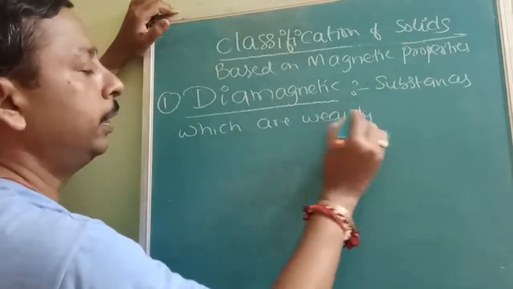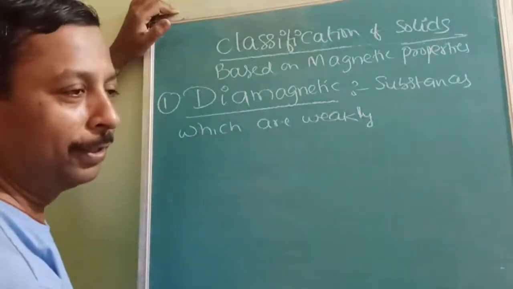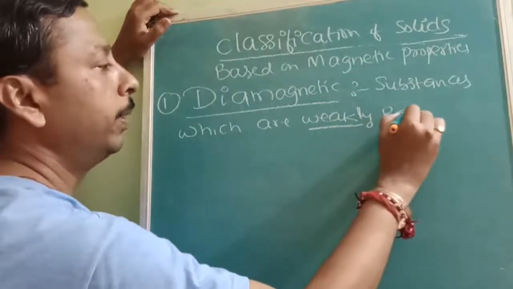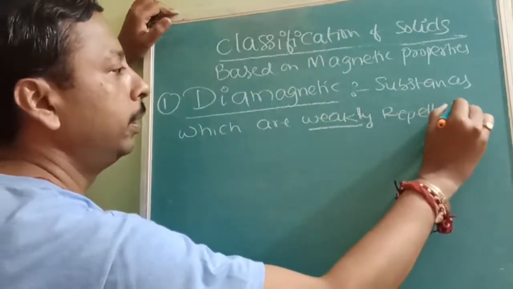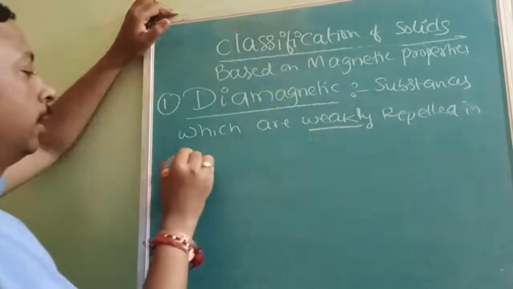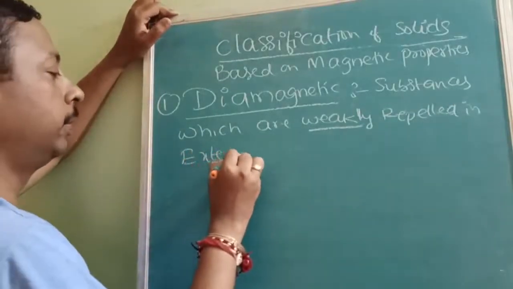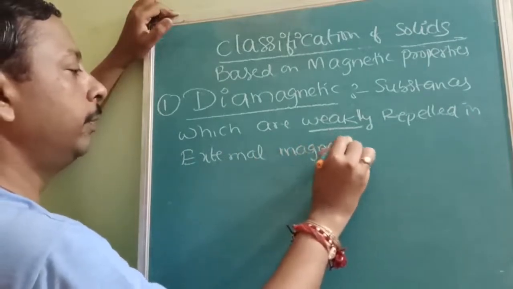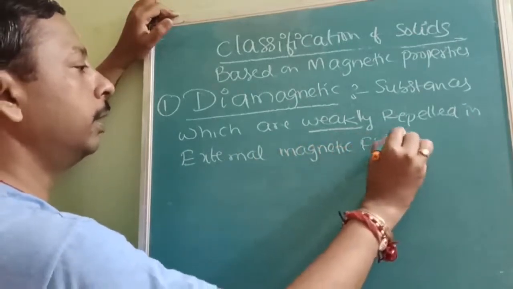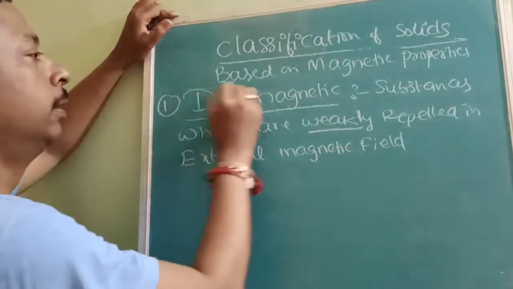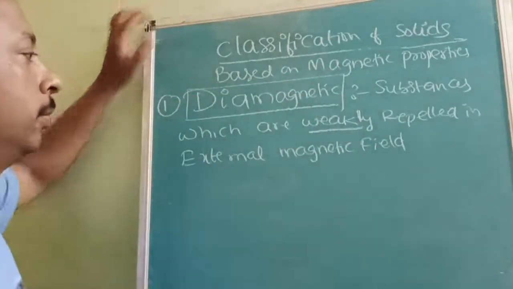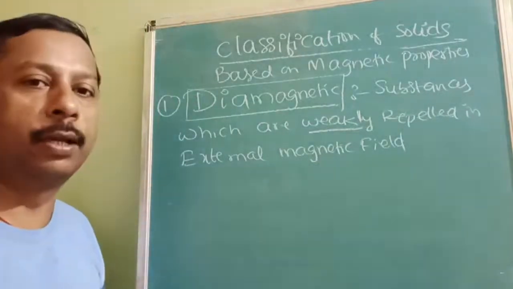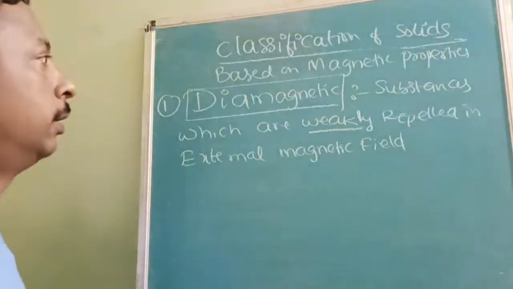Weakly repelled, not attracted. It is weakly repelled in an external magnetic field. So the substances which are weakly repelled in an external magnetic field are called diamagnetic.